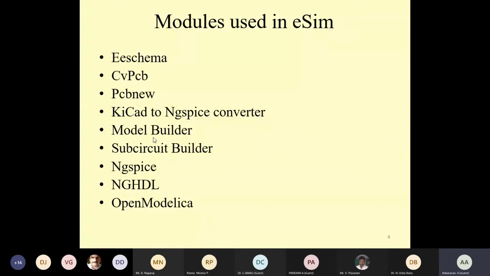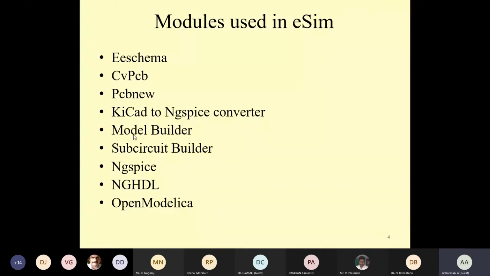So this KiCad to ngSpice converter is used to analyze the parameters, which include the source details, and then allows the user to add and edit the device models and subcircuits included in the circuit schematic. We will do that in real time in this hands-on session.